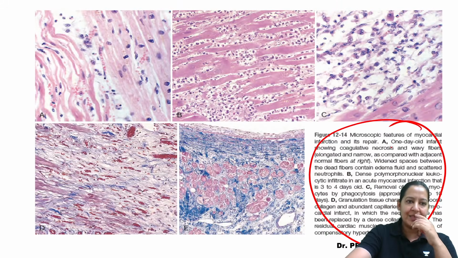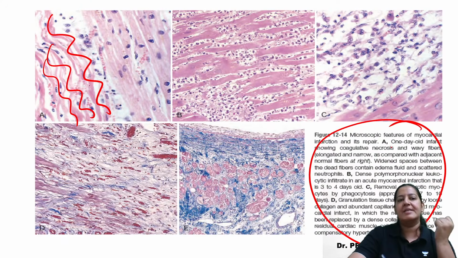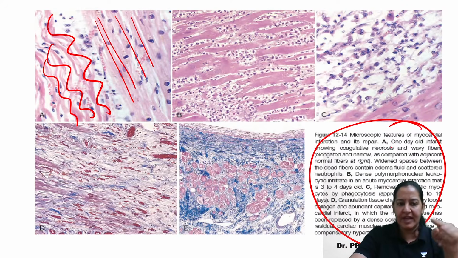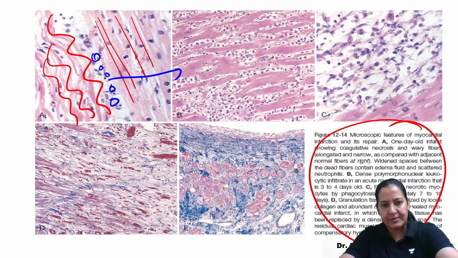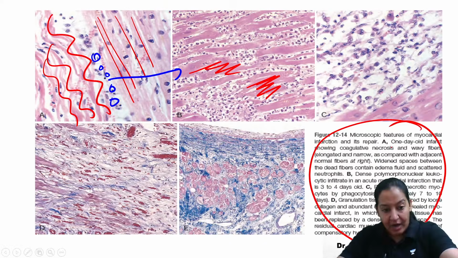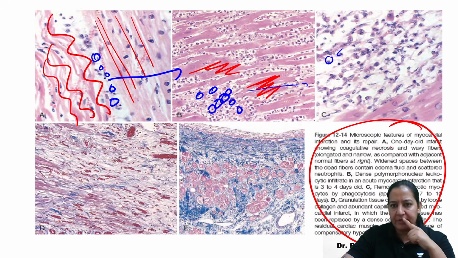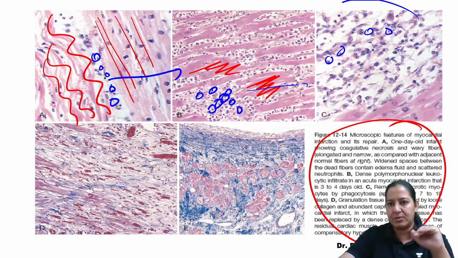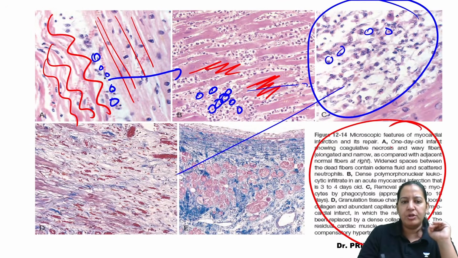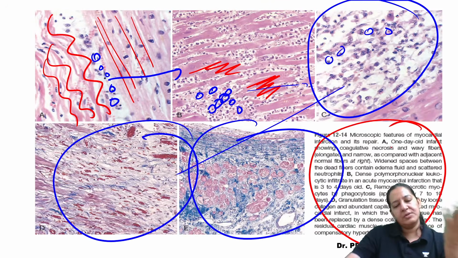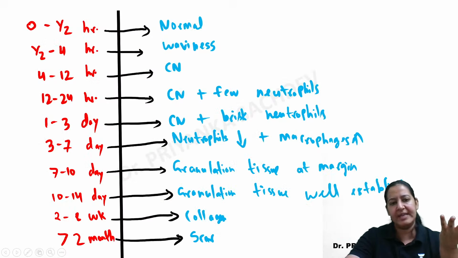In the first diagram, you can see the waviness. Can you appreciate waviness here? Along with waviness, you can see coagulative necrosis here. Along with that, you can find a few neutrophils. Few, not brisk. In the second diagram, coagulative necrosis is there, but along with that, abundant, brisk neutrophils are there. After that, in the third diagram, there are a few macrophages here, and gradually they will start eating. So this is granulation tissue, right? In the fourth, you will find only collagen, and this is scar. So the same findings are there. Whichever diagrams you find easy, you can use those.